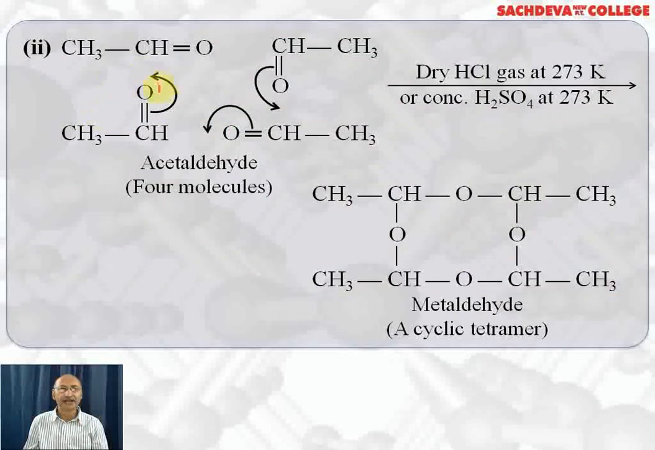4 moles of acetaldehyde combine in the same manner as 3 molecules. Oxygen becomes negative and carbon positive, and they form a new bond, and the same happens at each position. So 4 molecules condense, resulting in the formation of this cyclic tetramer, whose name is metaldehyde. It acts as a hypnotic and is used in sleep-inducing drugs.